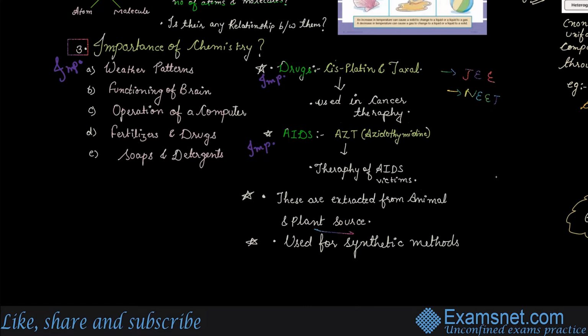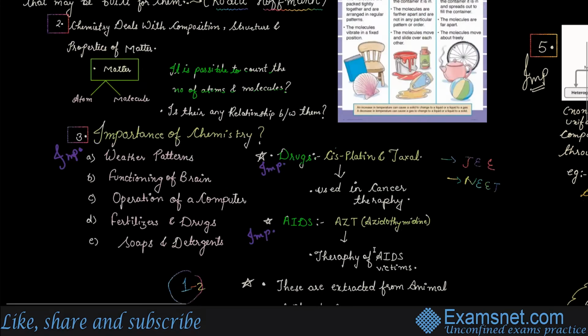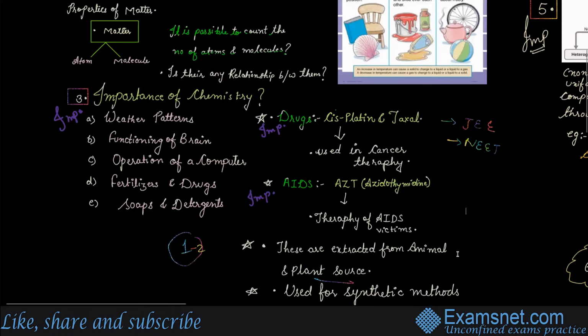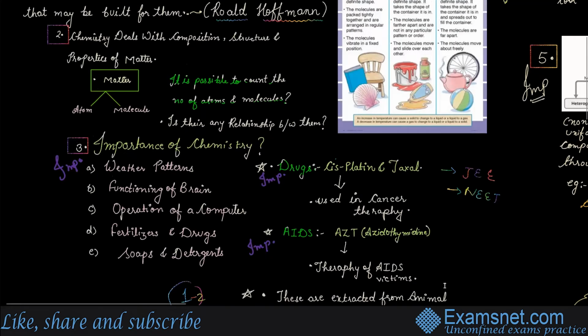These are extracted from animal and plant sources and used for synthetic methods. So in this slide, you can read the very first page of the NCERT. This full paragraph is covered. Actually, first and second page. There's a section, importance of chemistry. Just have to remember cisplatin here, right? Cisplatin is important. AZT, azithromycin, is important, and their work: cisplatin is used in cancer therapy and AZT is used in AIDS, right?